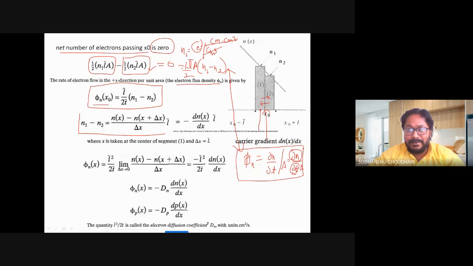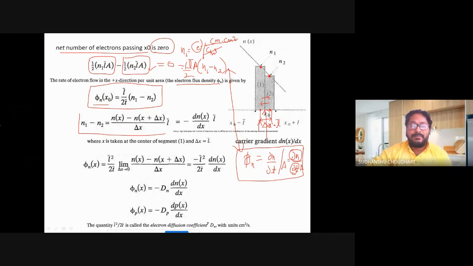Similarly, N2 is calculated at the center of segment number 2. Let us say the center of segment 1 is at X, and the center of segment 2 is at a spacing delta X. This delta X is actually equal to the mean free path, L bar.